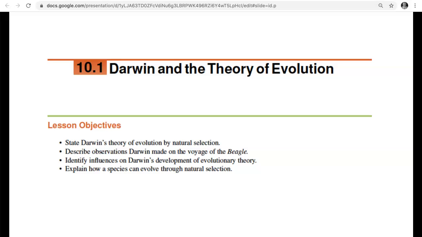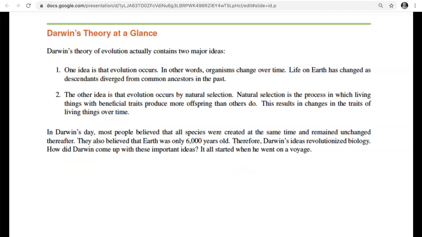So, Darwin and the theory of evolution. One of the misconceptions people have about Darwin is that he was famous for discovering evolution. And evolution really says two things. It says that life has been here for a long, long, long time, and that life has changed over time. Darwin is famous for his theory of natural selection, where he describes how life changed over time. We knew that life was here for a while because we'd seen the fossils that we started to dig up, and this was all in the 1800s. So let's take a look.